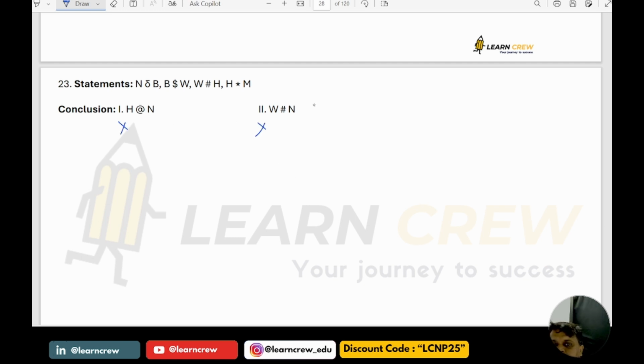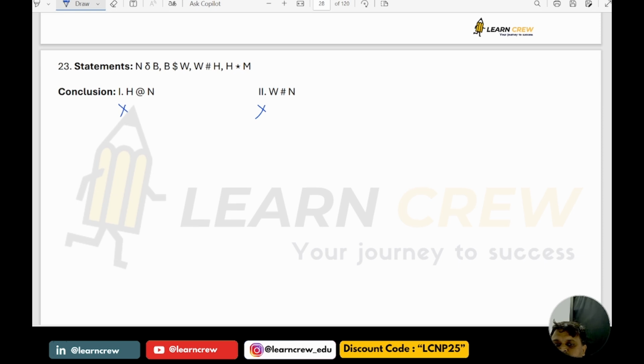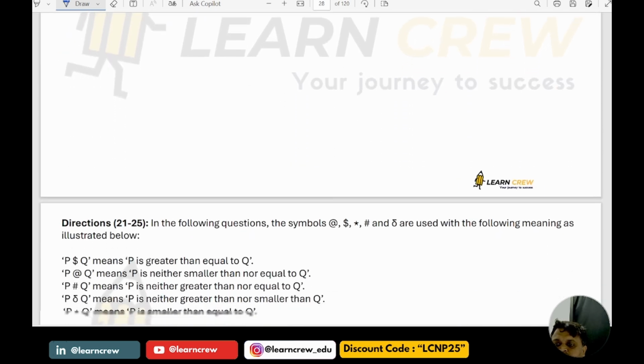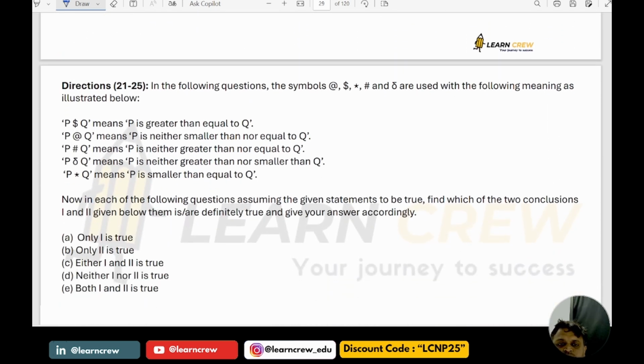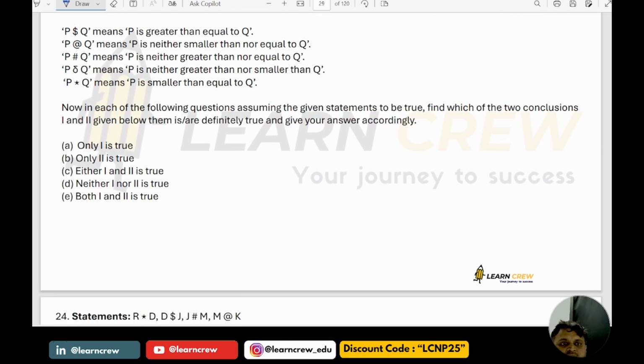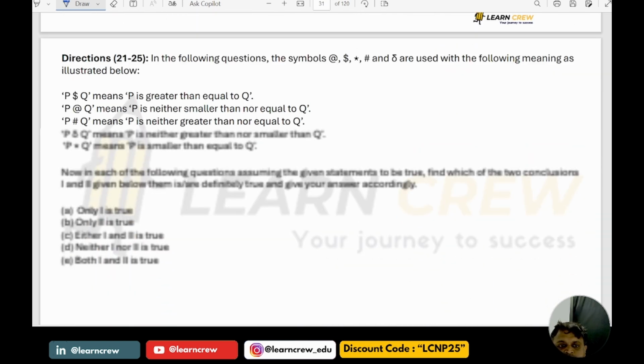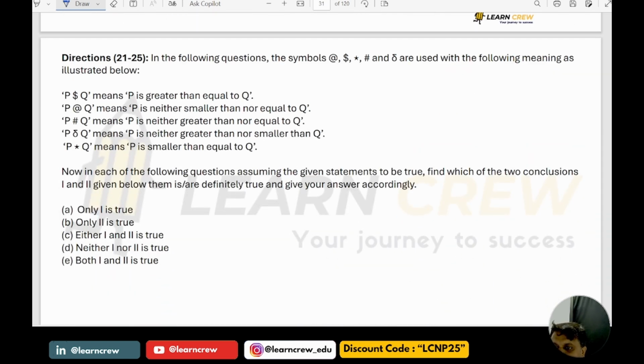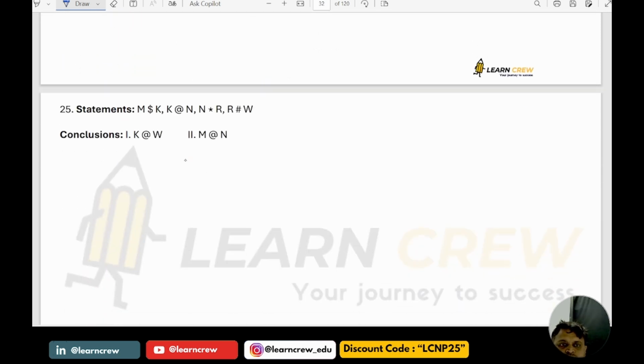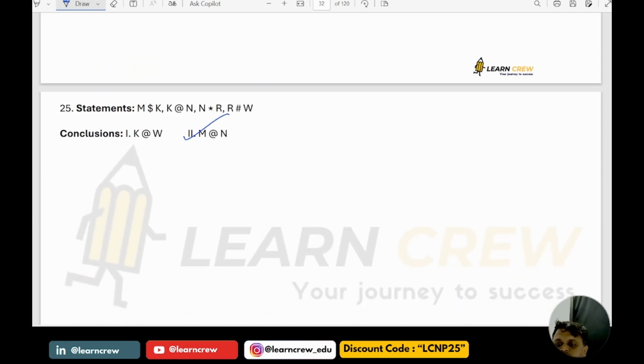You have to form the inequalities. I am just skipping it. The 24th one is also neither one nor two, both are not going to follow. Now the 25th one, only two follows.